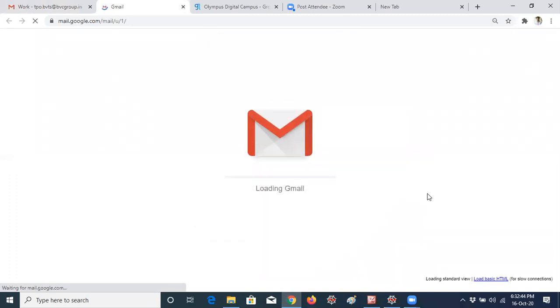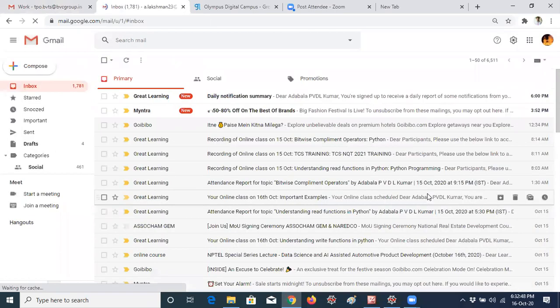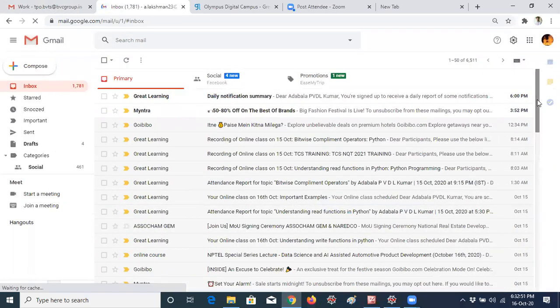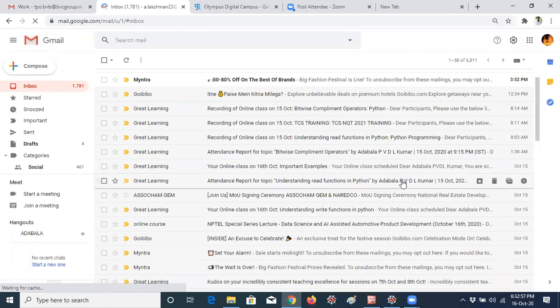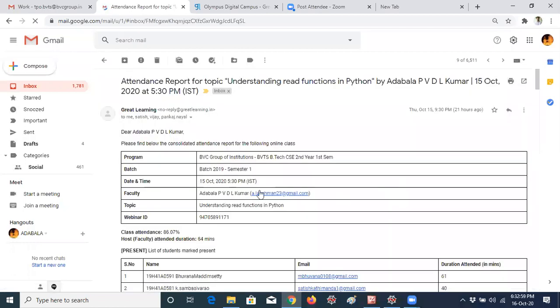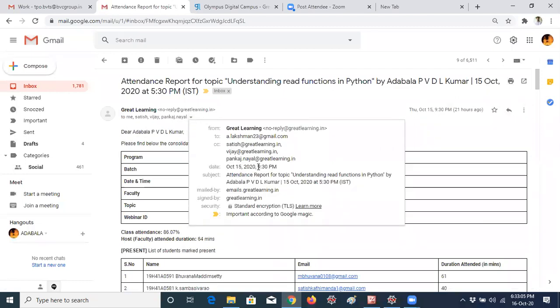I'm seeing the attendance. Okay, but some students are there only 0 minutes, 1 minute, 2 minutes, 5 minutes. Still, I note down every point, because I will check every day how much time you are spending in my class. Here you can see this is yesterday's class attendance actually. I am getting this report around 9:30 p.m. That's the reason I am asking you to fill the feedback form.